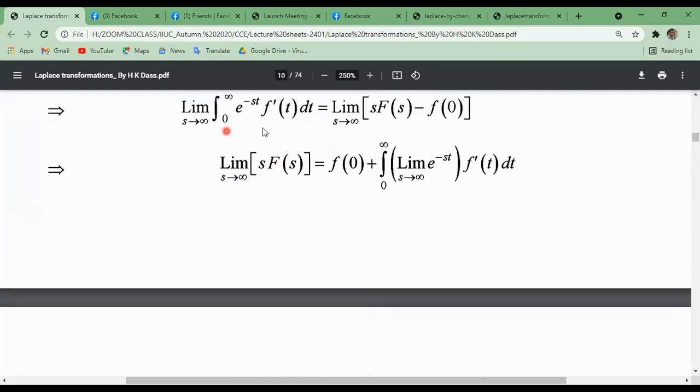Now taking the limit on both sides, as s tends to infinity, s into F of s, by the definition of Laplace transformation, equals the limit as s tends to infinity of f of 0 plus the integral from 0 to infinity of the limit as s tends to infinity of e to the power minus st f dash t dt. Taking this on the left hand side and this on the right hand side, we get this.